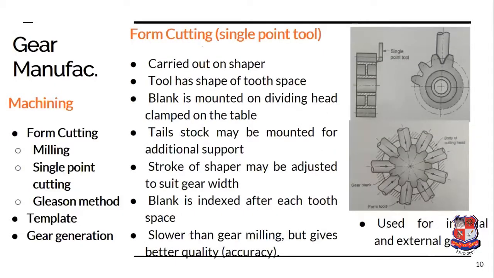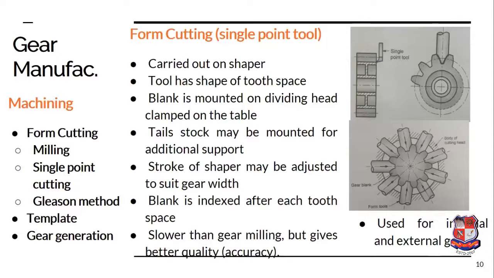Now this is gear cutting with the help of the single point cutting tool, which is generally done on the shaping machine. Here the single point cutting tool has a shape equivalent to the space between the two teeth. With the help of reciprocating motion, the cutting takes place during the forward stroke. During the backward stroke, idle motion takes place. Generally, a quick return mechanism is provided to cover the backward stroke in less time than the forward stroke, and this will also reduce the production time.